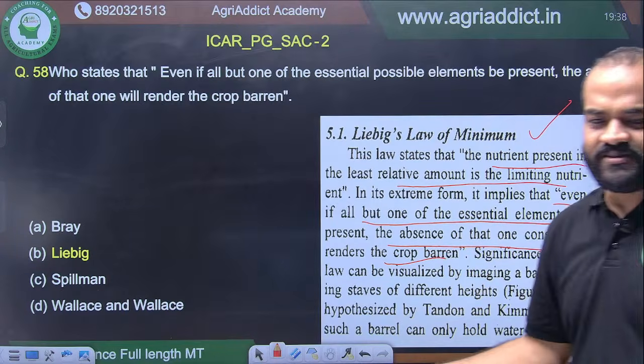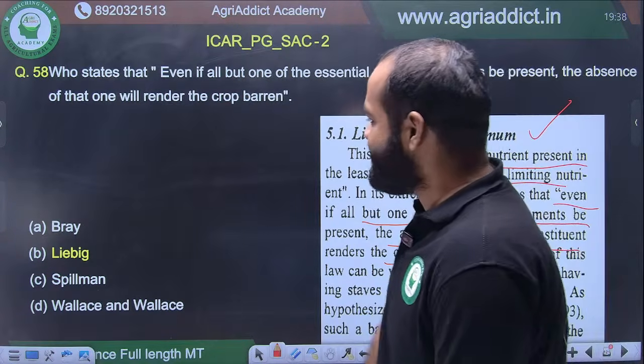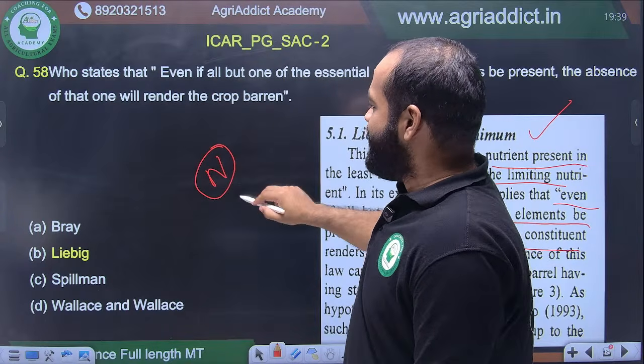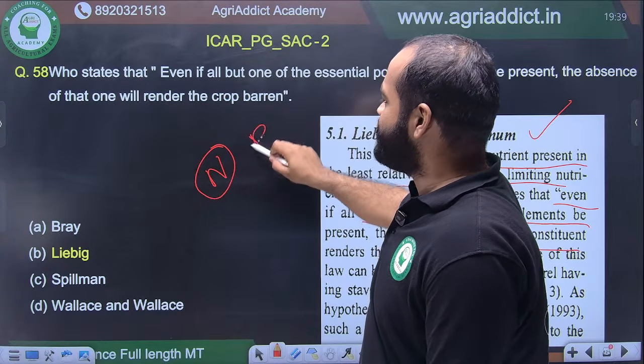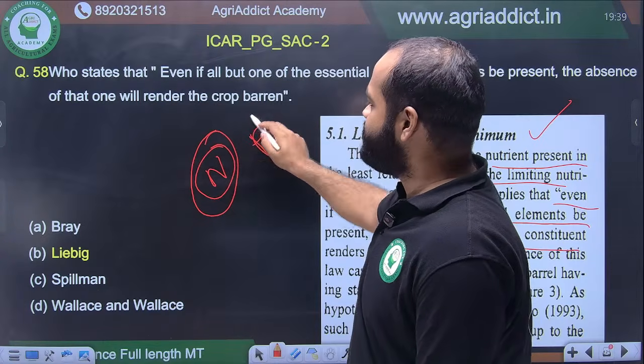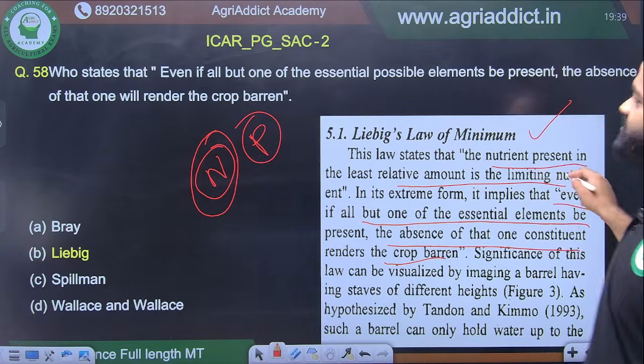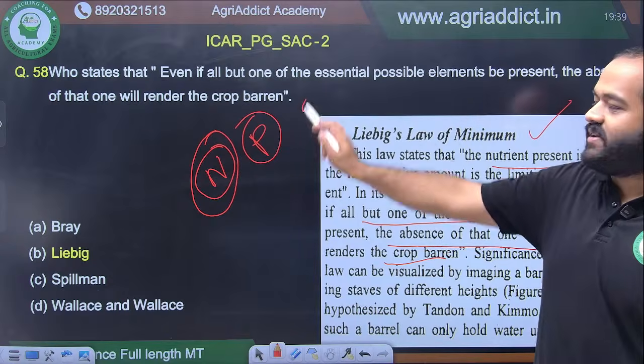We all know this concept. इसमें कुछ है नहीं समझाने लायक. अगर नाइट्रोजन सबसे कम है, तो नाइट्रोजन will be the limiting. And the second lowest, if phosphorus, then after all the nitrogen is used up, phosphorus will be the most limiting, and so on. So whatever is the most limiting nutrient, the absence of that one will render the crop barren.